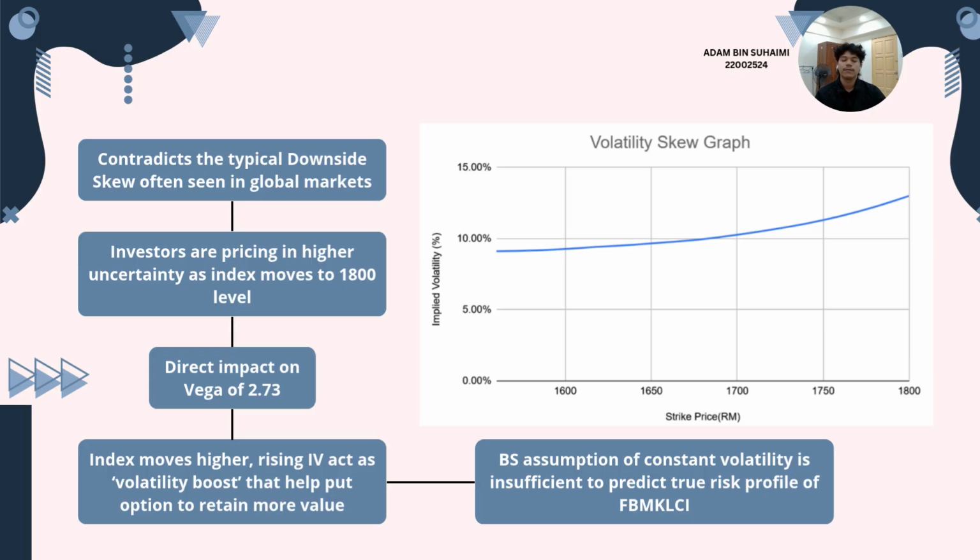It has an impact on Vega. As the index moves higher, rising implied volatility acts as a volatility boost that helps our put option retain more value. Hence, the BS assumption of constant volatility is insufficient to predict the true risk profile of the FBM-KLCI.